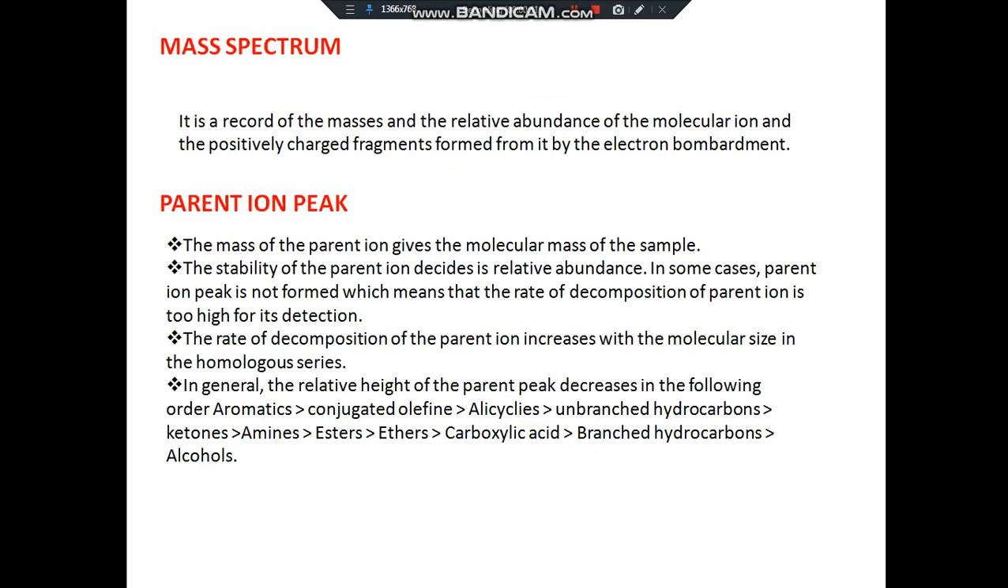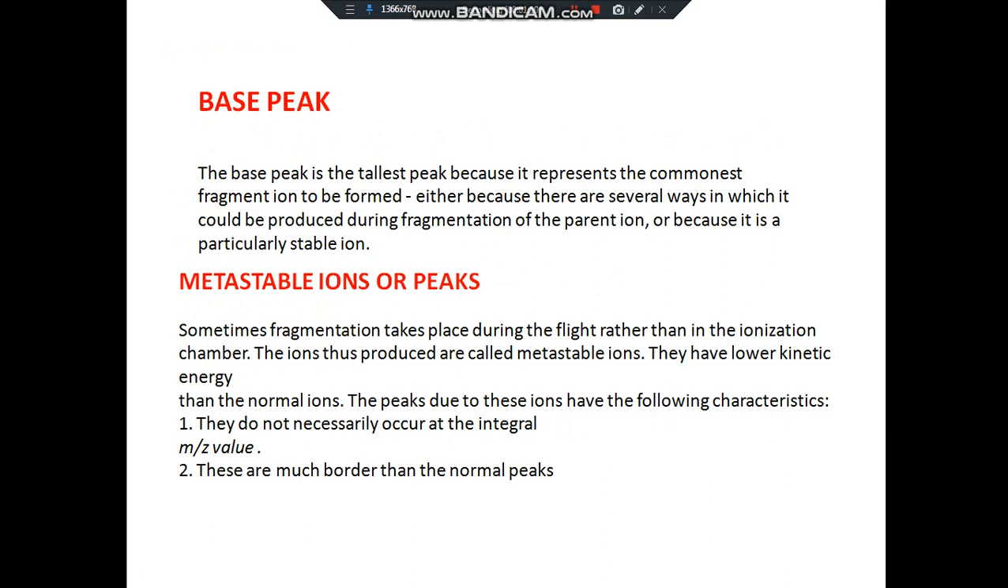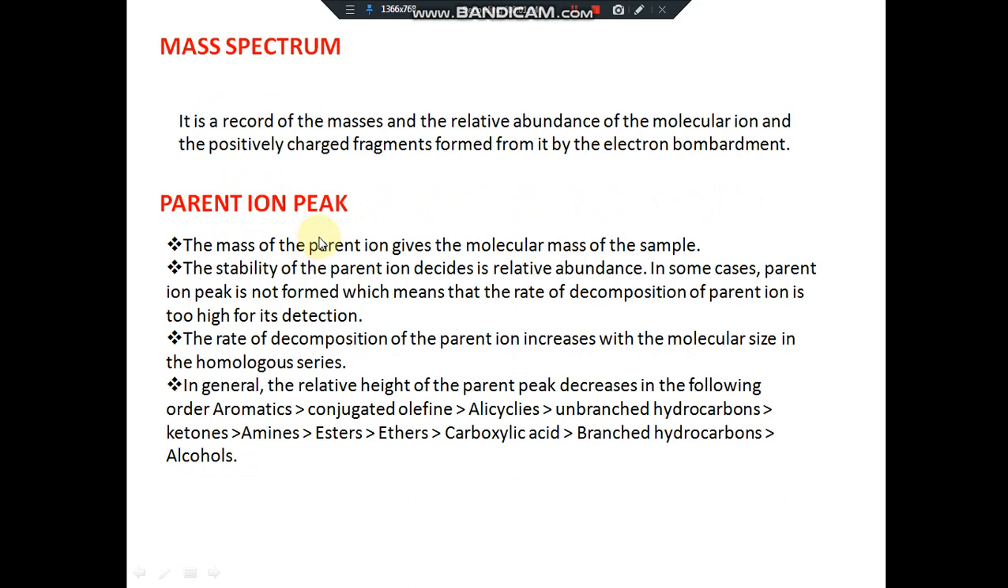Mass spectrum is the graph, the record of masses and the relative abundance of the molecular ion and the positively charged fragments formed from it by electron bombardment. The spectrum consists of the parent ion peak, base peak, and metastable ion peaks. Parent ion peak is the peak obtained for the mass of the parent ion.